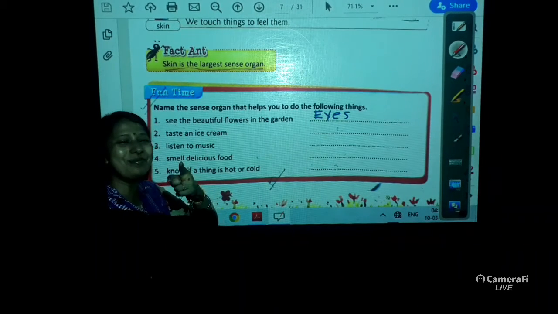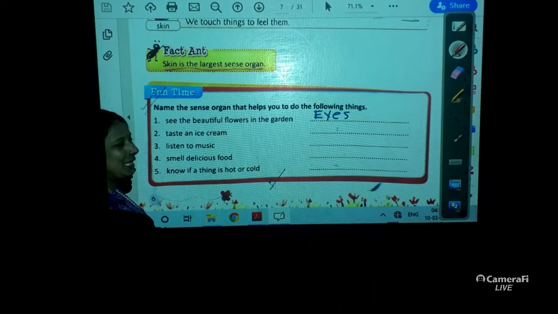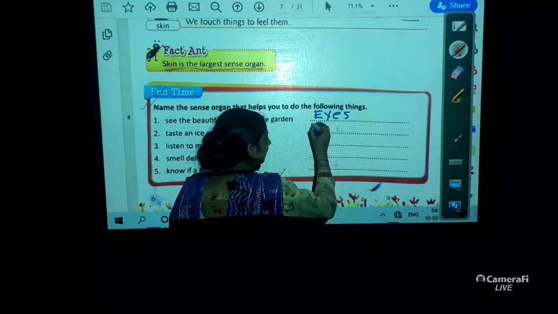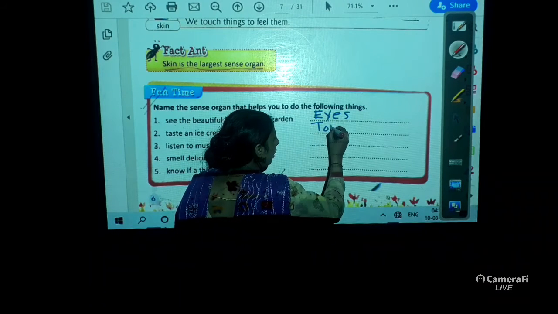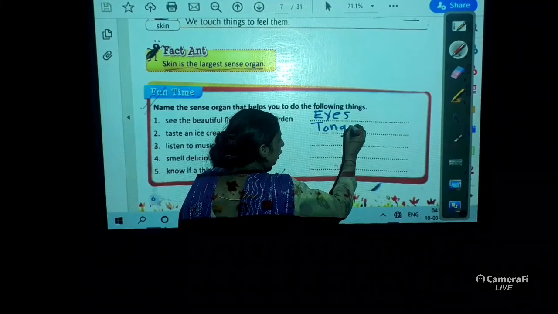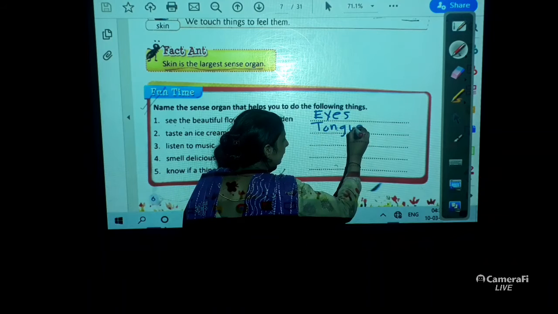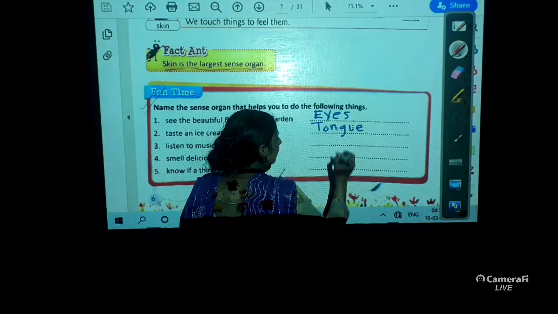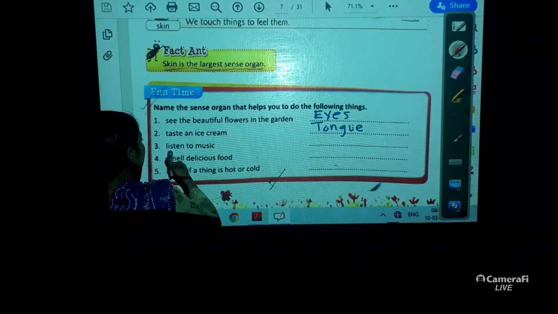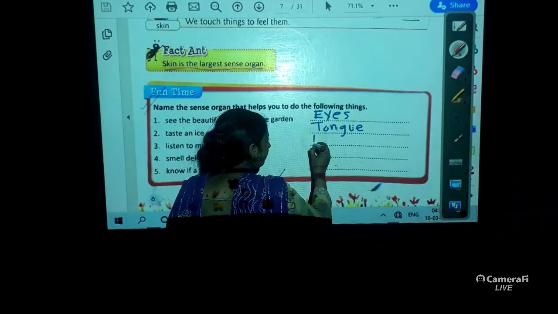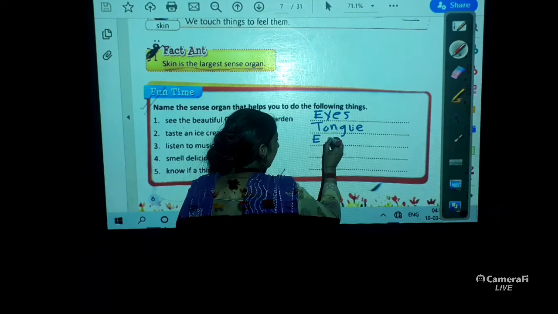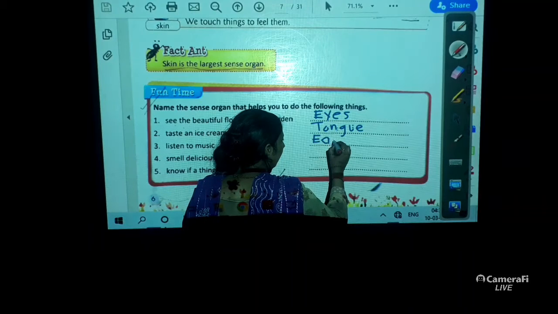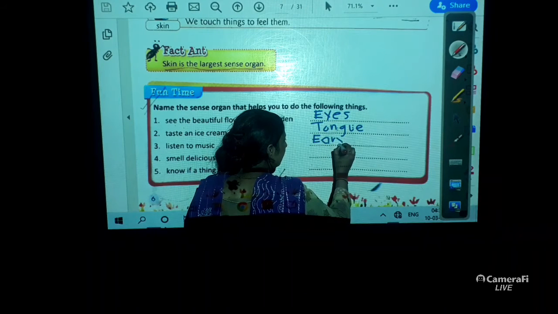Taste an ice cream. Do you love ice cream? I do. So, taste an ice cream. It is tongue. T-O-N-G-U-E. Tongue. Yes. Tongue. Now, listen to music. Ears. E-A-R-S. Ears.